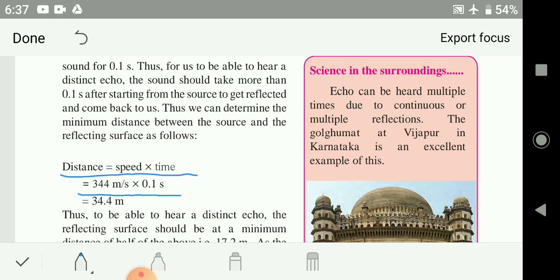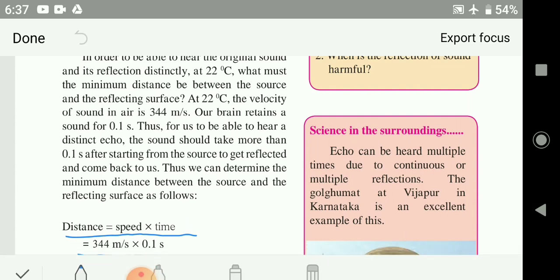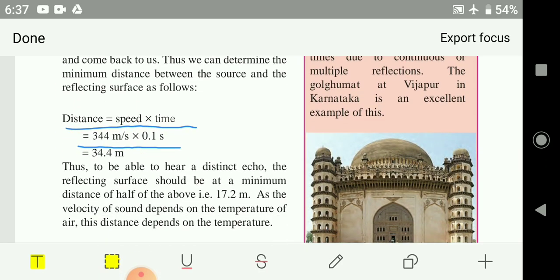And see, our brain retains a sound for 0.1 second. Sound is kept in our brain for how long? Our brain can keep the sound for 0.1 second. So for us to be able to hear a distinct echo, what distance do we require? 34.4 meters.